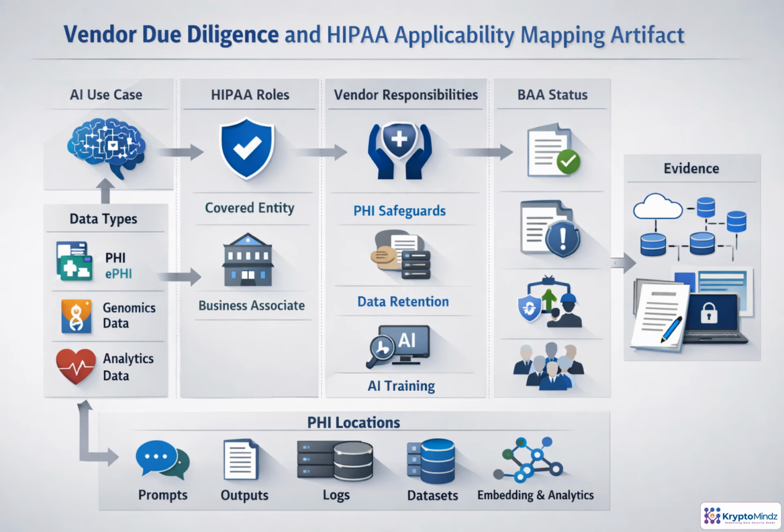Effective vendor diligence turns HIPAA analysis into a reusable record, not a one-time checklist. For each AI workflow, capture what data is used, where PHI may appear, who touches it, and which HIPAA role applies. Then verify safeguards, retention, training restrictions, subcontractors, breach notice, and BAA terms. The value is evidence. Architecture diagrams, inventories, contracts, access records, and vendor security documents create an audit-ready trail that procurement, privacy, and security can all rely on.